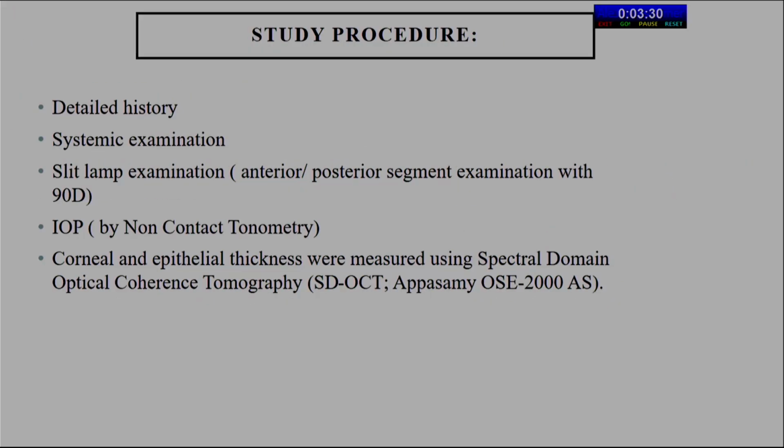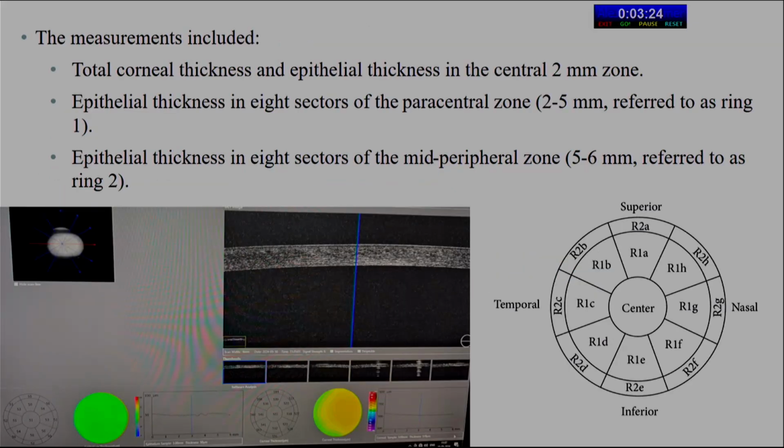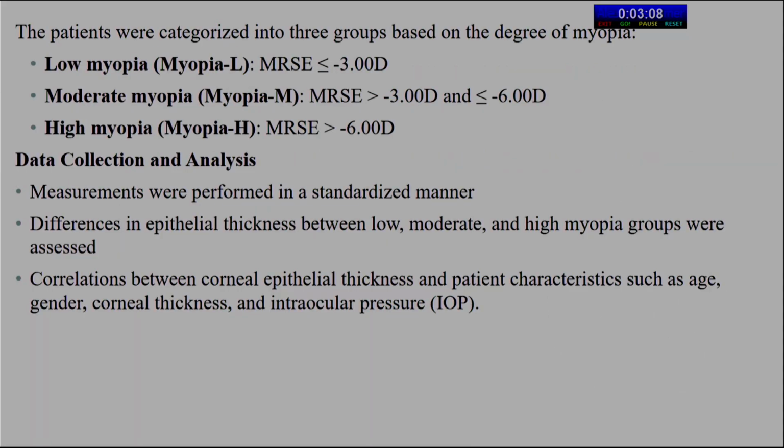In the study, corneal epithelial thickness was measured using SDOCT. These measurements include total corneal thickness, epithelial thickness in the central 2 mm zone, epithelial thickness in 8 sectors of the paracentral zone from 2 to 5 mm, referred to as ring 1, and epithelial thickness in 8 sectors of the mid-peripheral zone from 5 to 6 mm, referred to as ring 2. The patients were categorized into low myopia, moderate myopia, and high myopia. Data collection was performed in a standardized manner.